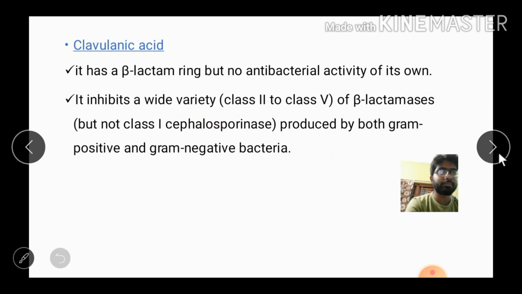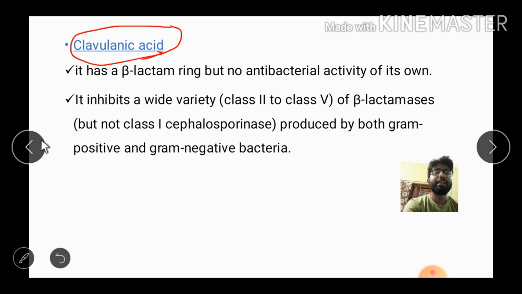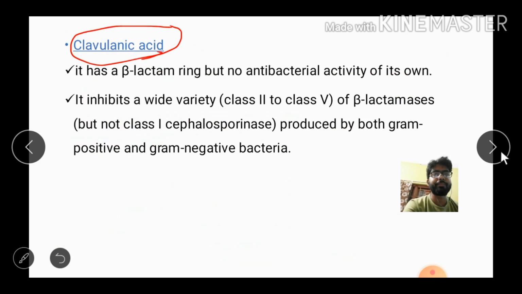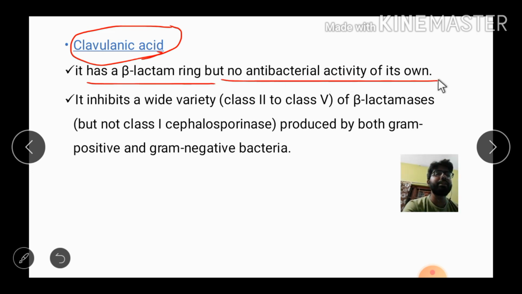Then clavulanic acid. Which class does it come under? It comes under the beta lactamase inhibitor category. Clavulanic acid has a beta lactam ring, but no antibacterial activity of its own.